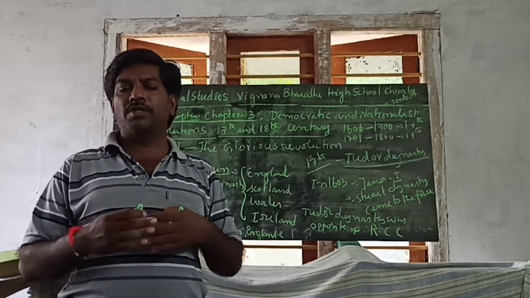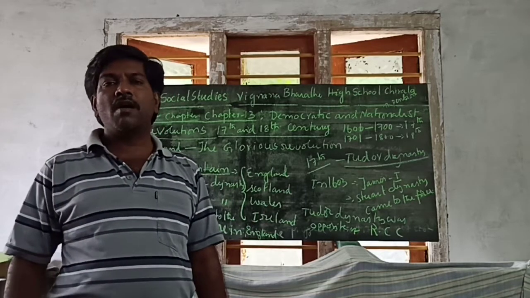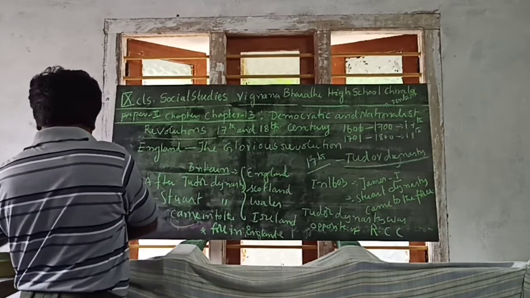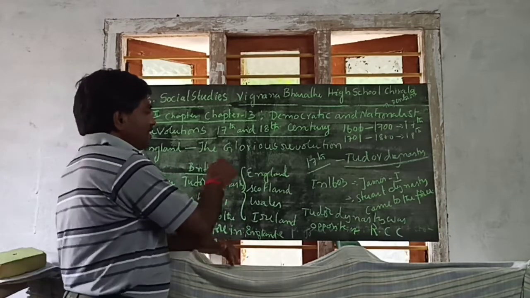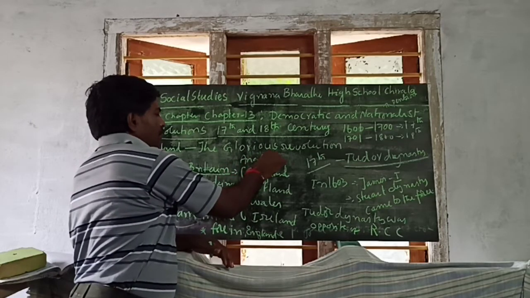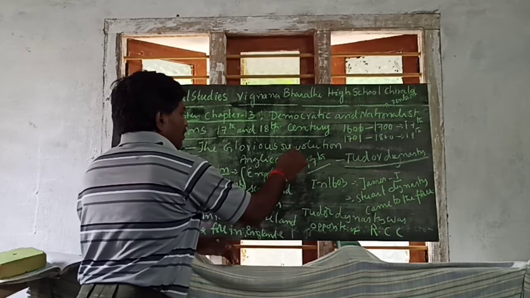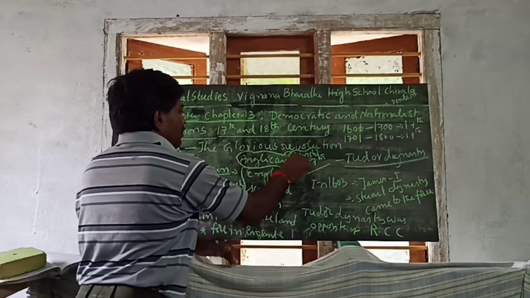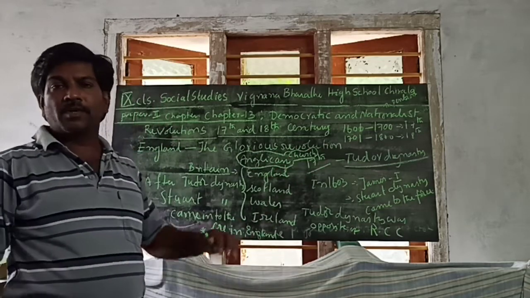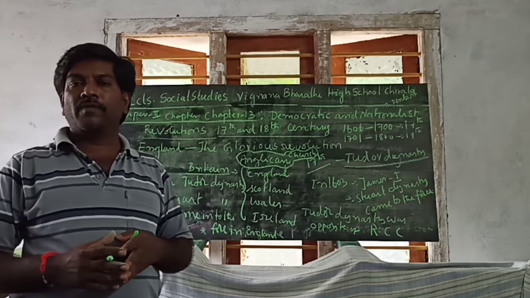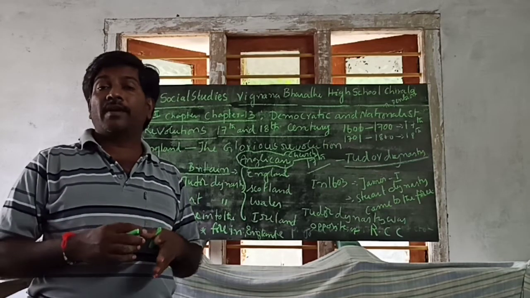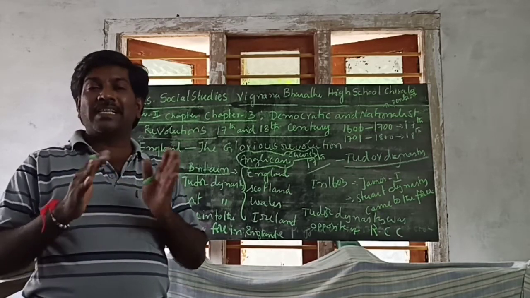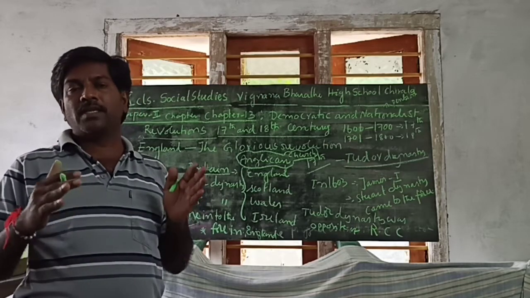They separately established a church, called the Anglican Church. The people of England started this church. The Anglican Church is the famous church established separately by the people of England, with their support, because they opposed the policies of the RCC, the Roman Catholic Church.